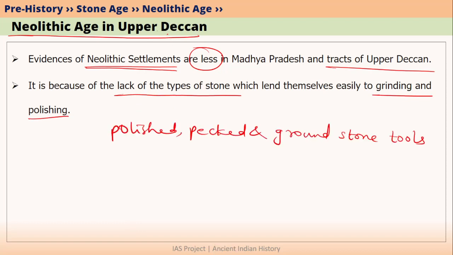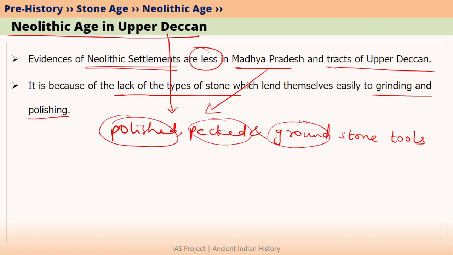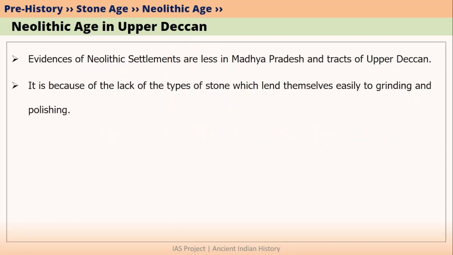So, if the local stone available in the Upper Deccan region and Madhya Pradesh region is not easily polishable or peckable or grindable, then such kind of area is obviously not suitable for developing a Neolithic settlement. So maybe this is one reason why Neolithic settlements are relatively very less in Madhya Pradesh as well as tracts of Upper Deccan.